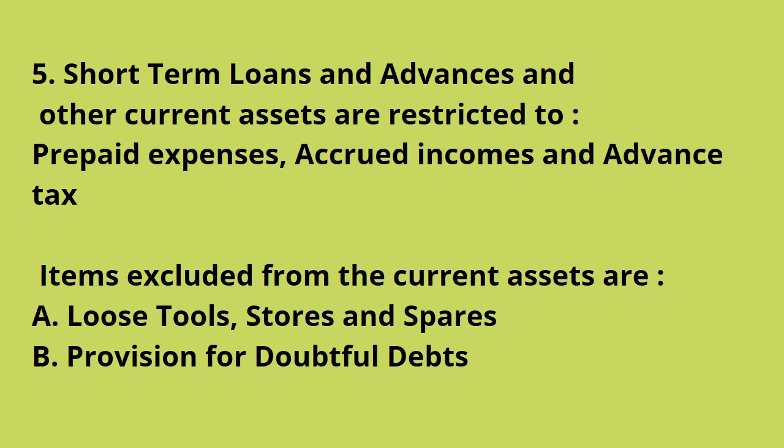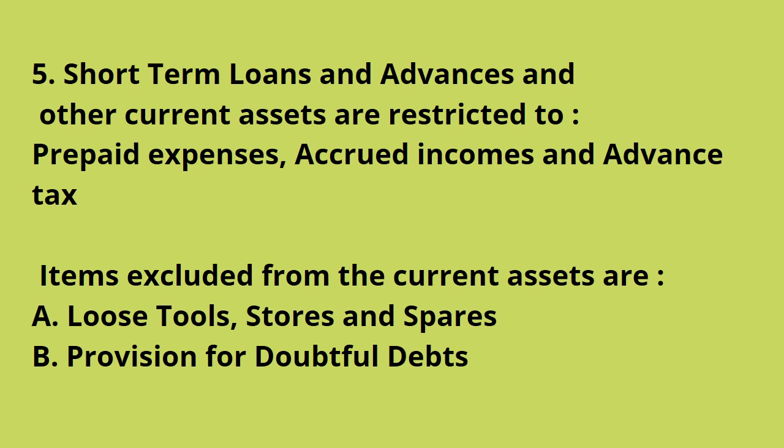Point number 5. See, the current assets are continued further. On point number 5 also I am telling you current assets only. Short term loans and advances and other current assets are restricted to prepaid expenses.